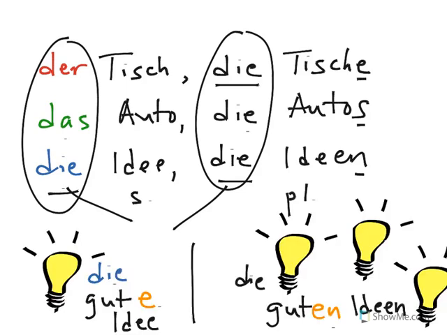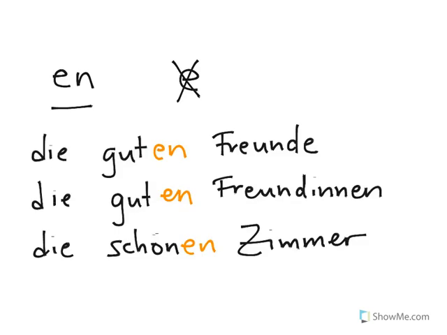So compare the singular and the plural here. Die gute Idee. But the plural, die guten Ideen. So what happened? To make clear that the noun is plural, not feminine singular, the adjective added an en instead of just an e. Let's look at just a few more examples.